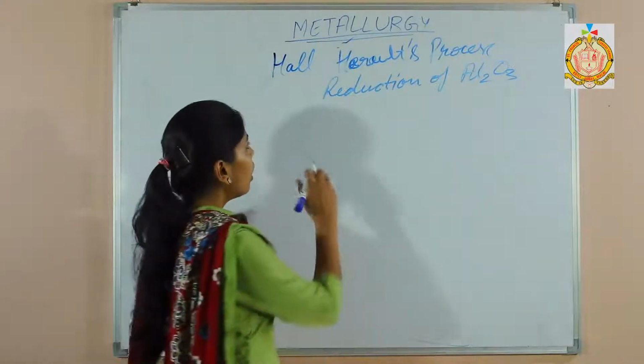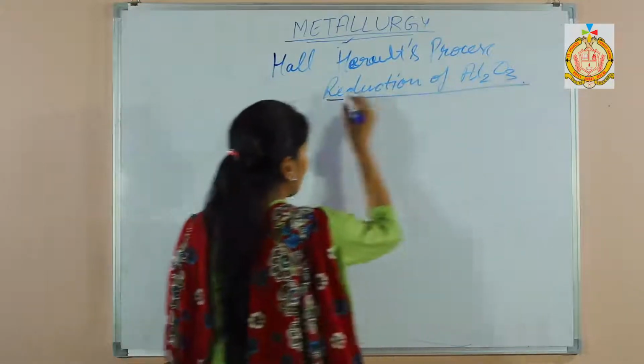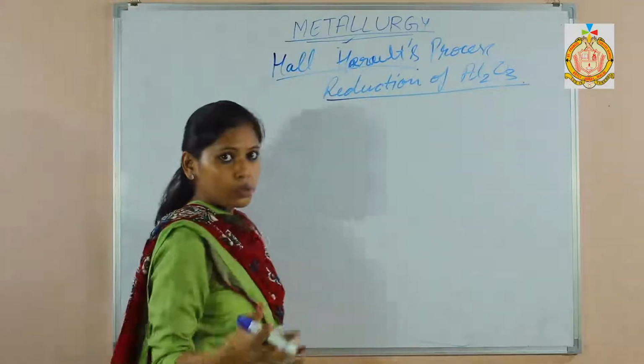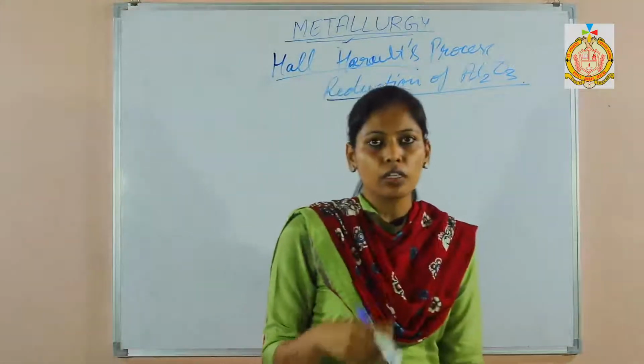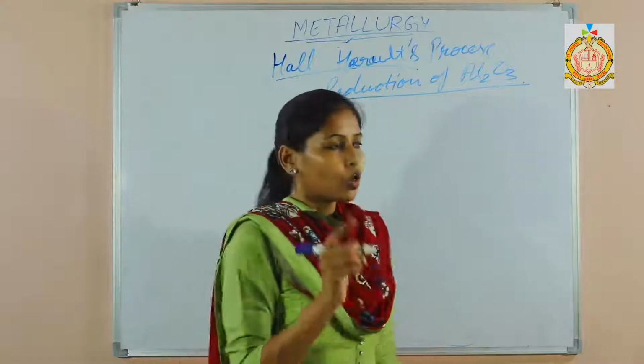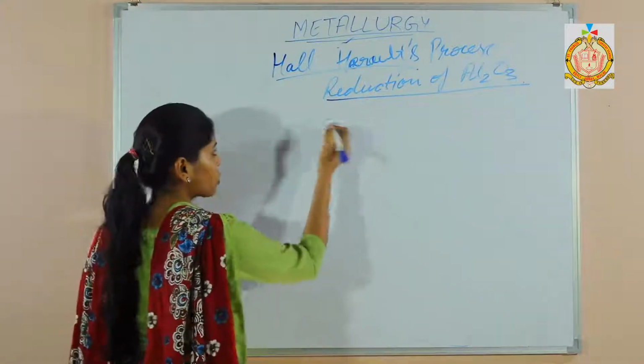In Hall-Heroult's process, as I told you, he added 2 more substances to decrease the melting point. Which were those 2 substances?